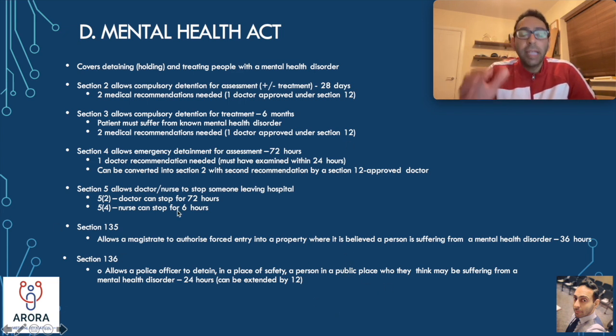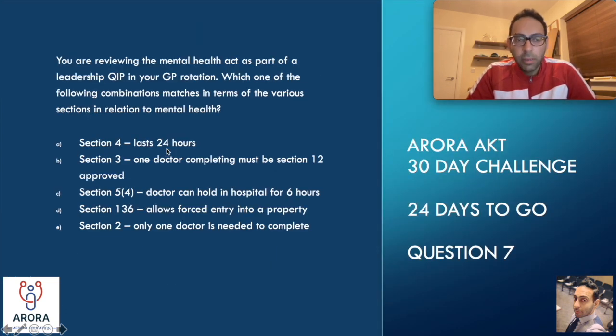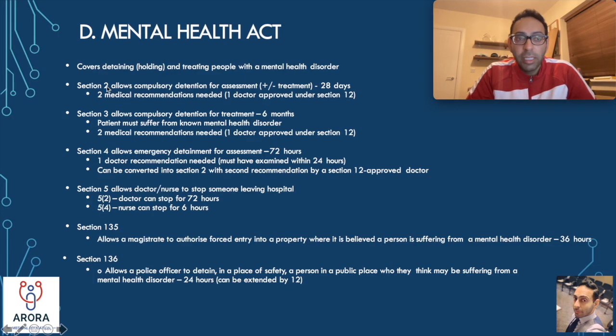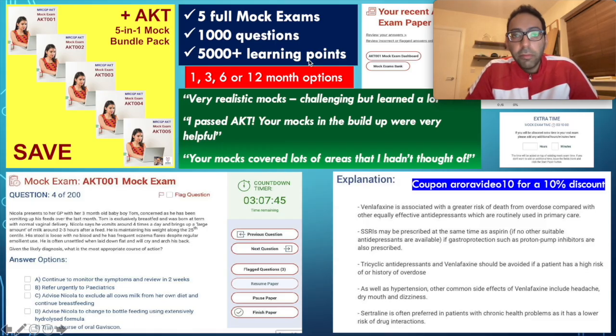So there are many other sections and elements of the Mental Health Act, but these are the ones that I think are really important to know for an AKT type assessment, things that might come up in a question. Section 2, Section 3, Section 4, Section 5, Section 135, and Section 136. So as you can see, answer B here was the correct answer. That was the one that correctly matched, not D. Just ignore that. But hopefully this makes sense from a Mental Health Act point of view.